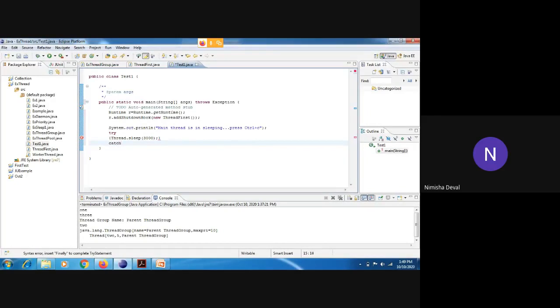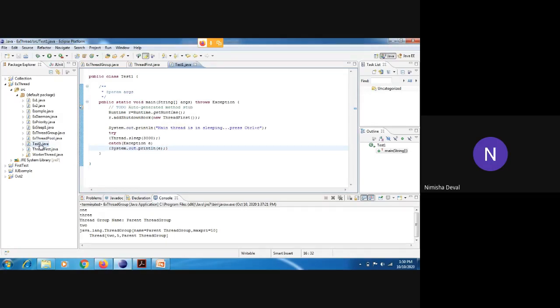In the catch block, any exception will be there, we have to handle it. Okay, so this is the very simple program for the shutdown hook.